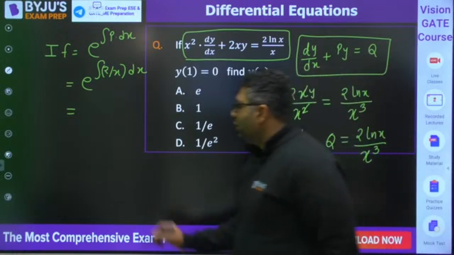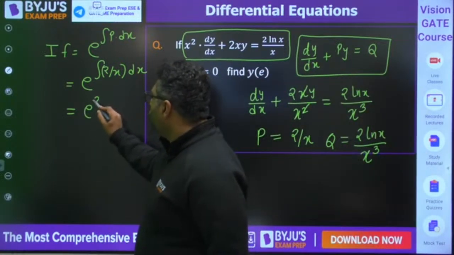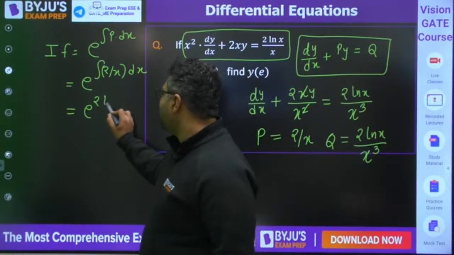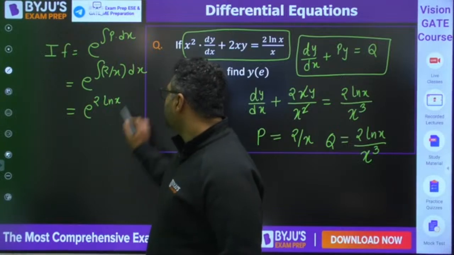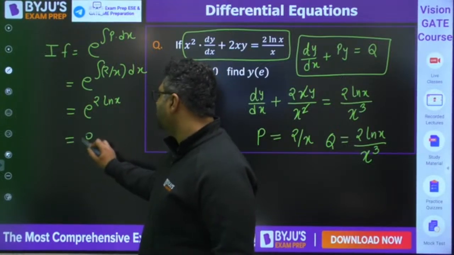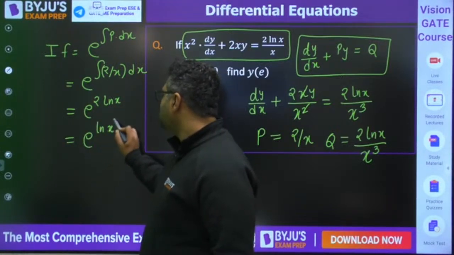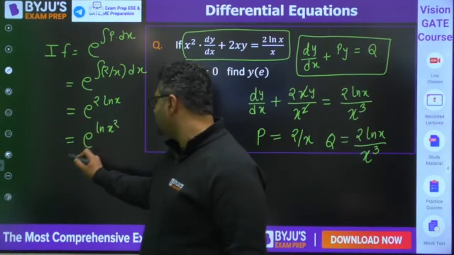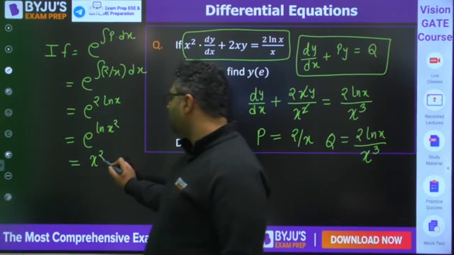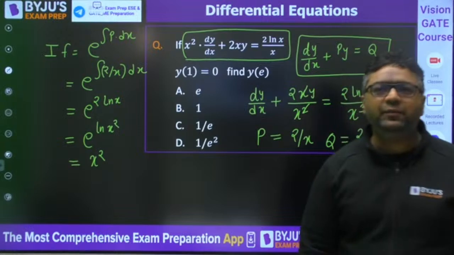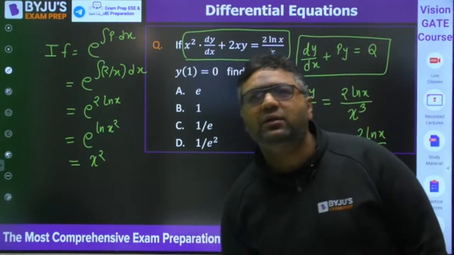Arey bhai, you can also write it as e to the power integration of 1 by x, which is ln x. So it is e to the power ln x, whole squared. Ln and e will get cancelled, and you will be getting x square. So the integrating factor will be coming out to be x square.